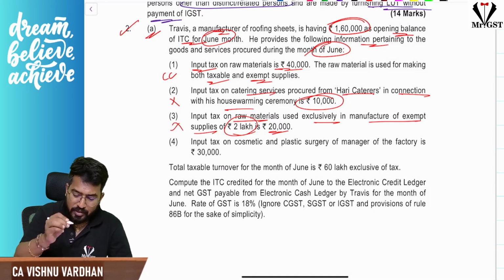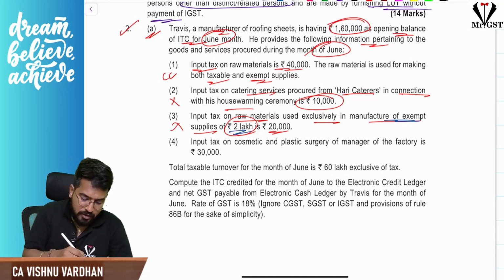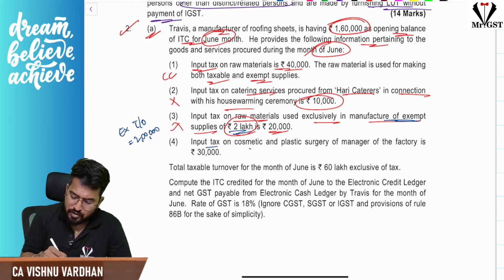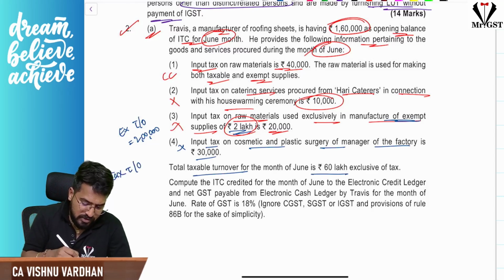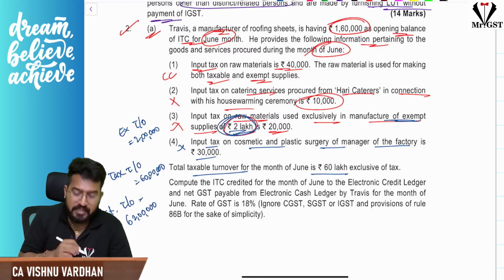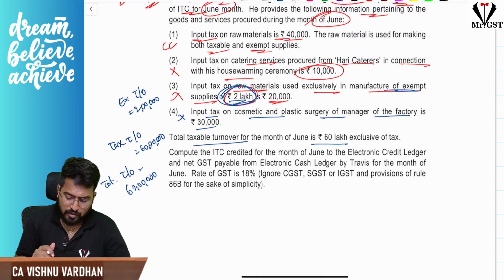And here one important thing which we should not forget is, they are giving you an information, they made exempt supplies of 2 lakhs here. So here exempt turnover is 2 lakhs, that we should remember. That is the interesting point here. Okay, next, input tax on cosmetic or plastic surgery of the manager of the factory. This also you cannot take ITC. Total taxable turnover is 60 lakhs. That means what is the total turnover? Total turnover is 62 lakhs. For that only this information is very important. Here mostly there are chances you might be ignoring. Okay. Next, the total taxable turnover for the month of June is 60 lakhs.